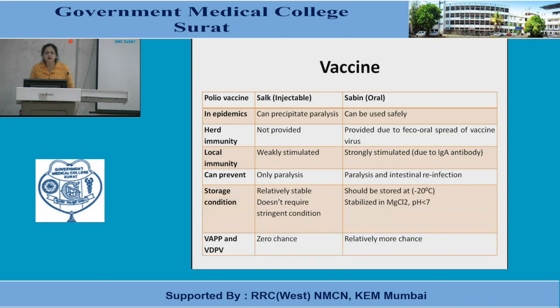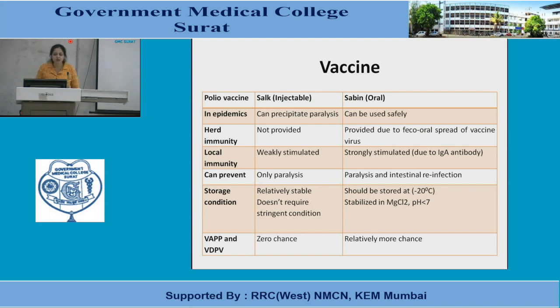Injectable vaccine cannot be given during epidemics. Sabin oral vaccine can be given safely during epidemics. Herd immunity is not there with the injectable vaccine. Local immunity is there in case of the oral vaccine. Local immunity is strong, that is, IgA antibody is produced in case of the oral vaccine. The Salk injectable vaccine can prevent only the paralysis, while the oral vaccine prevents the infection too.